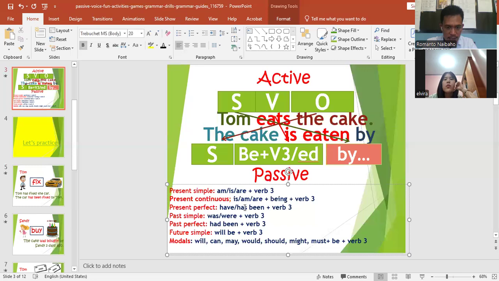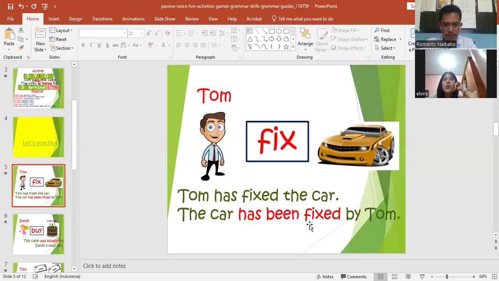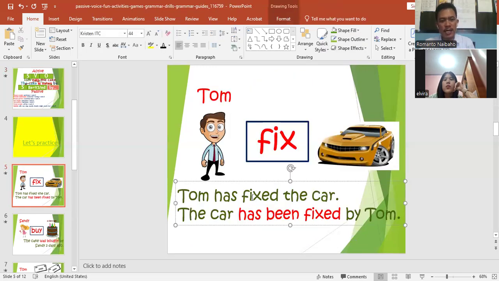We use have or has, plus been, plus verb 3. So the car has been fixed by Tom. In Bahasa we say Tom telah memperbaiki mobilnya, and in passive voice, mobil itu telah diperbaiki oleh si Tom. So it turns to the car has been fixed by Tom. You understand?